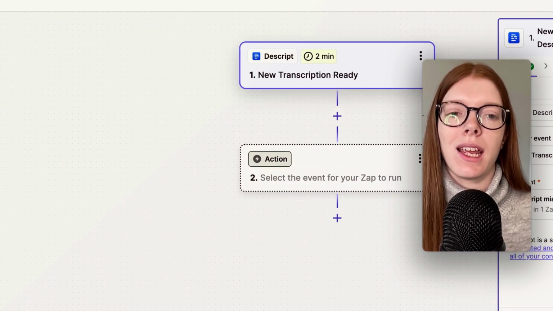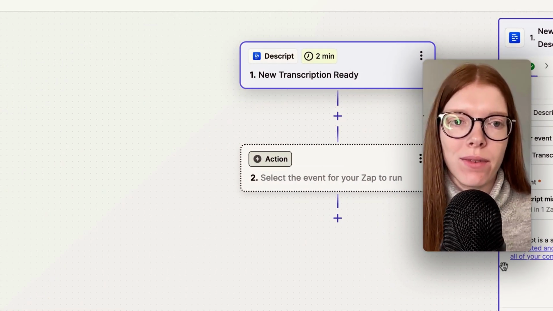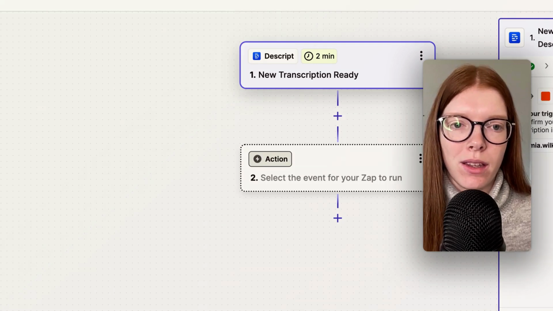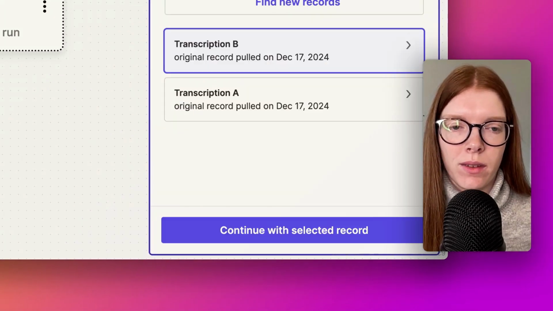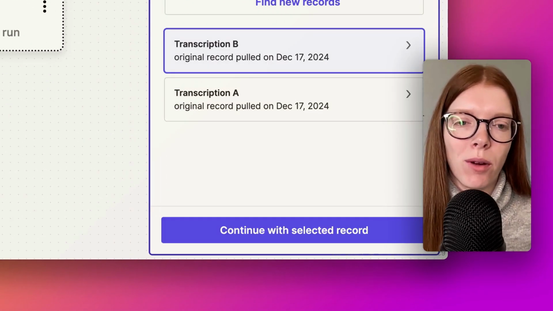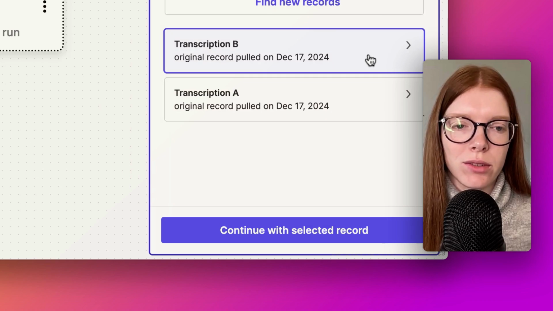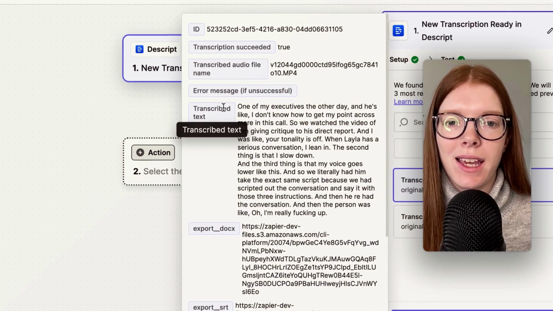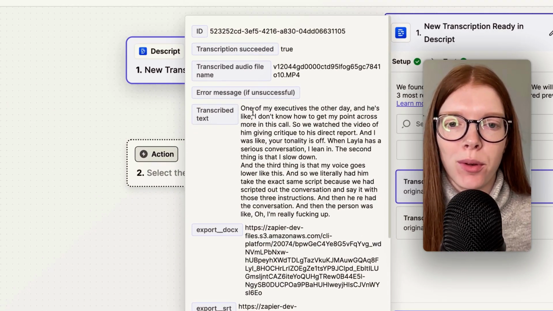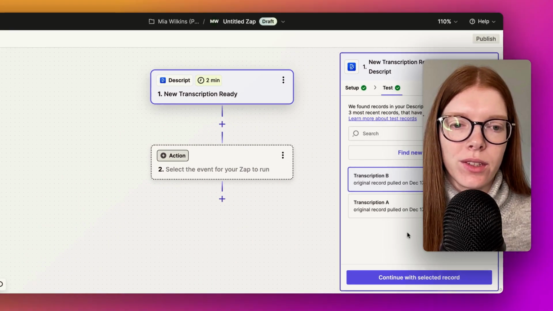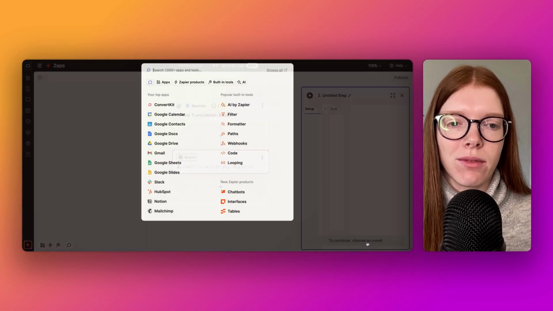Now we are back in Zapier. We can test to see if this works. So if the new transcription has been found. So if we click continue, then we can test trigger. Now we can see it's found some records. So if we click on transcription B, you can see here the transcribed text has come through perfectly, exactly what we saw on the previous. So we can click continue with selected record.